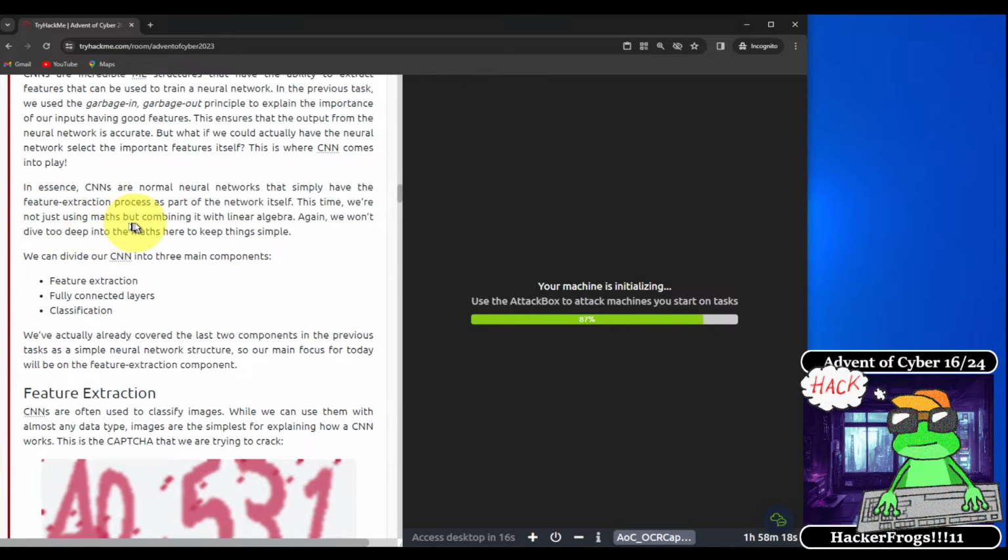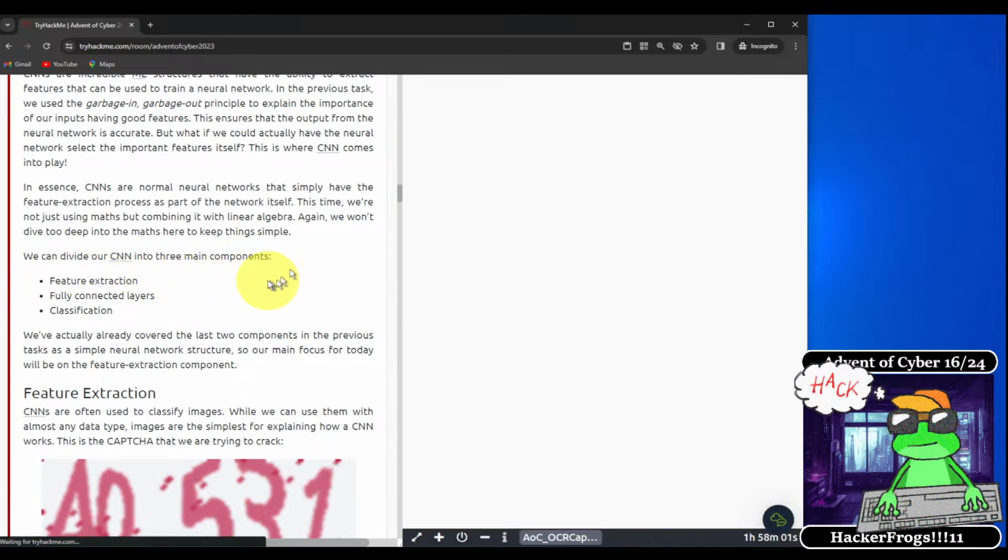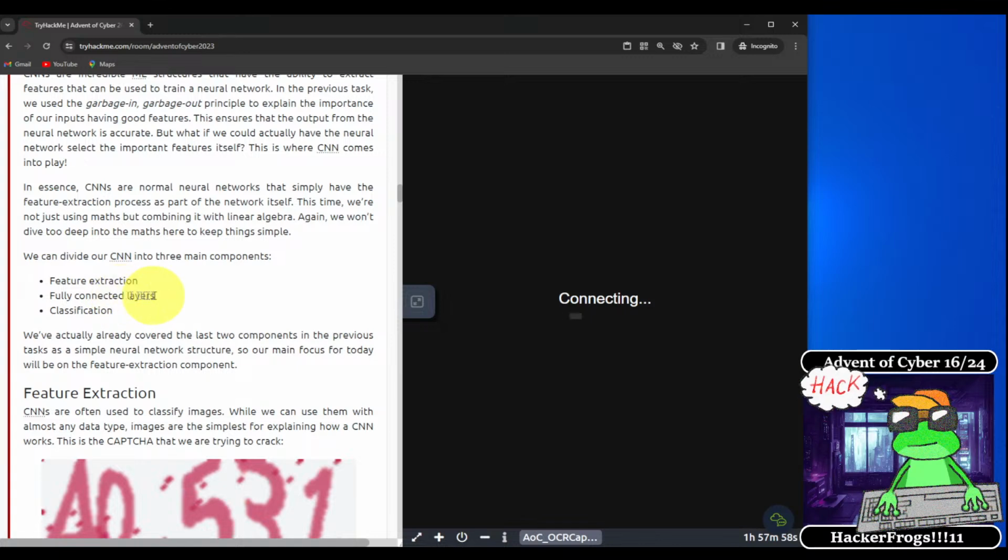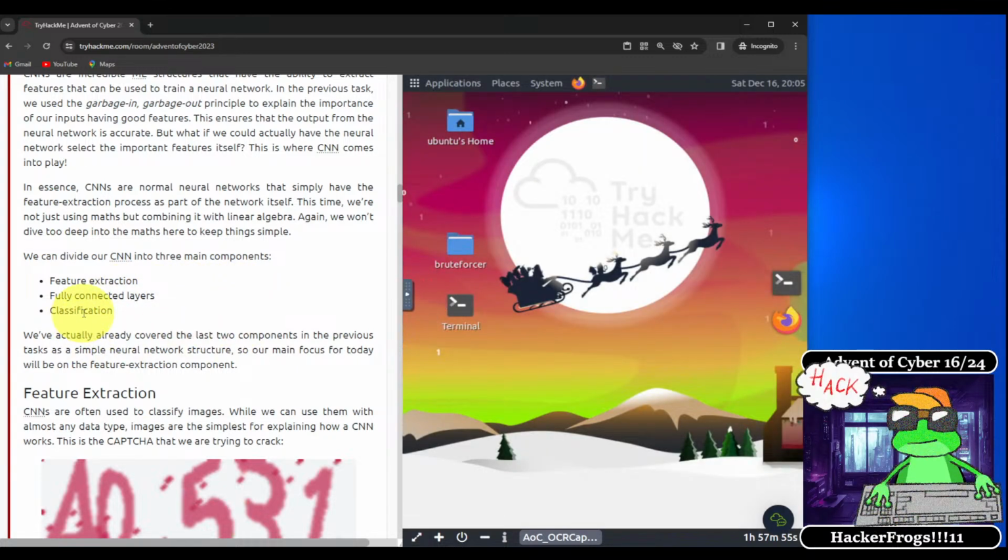In essence, CNNs are normal neural networks that simply have the feature extraction process as part of the network itself. This time, we're not just using maths, but combining it with linear algebra. Again, we won't dive too deep into the maths here to keep things simple. We can divide our CNN into 3 main components: feature extraction, fully connected layers, and classification. We've actually covered the last 2 components in the previous task as a simple neural network structure. So our main focus for today will be on the feature extraction component.